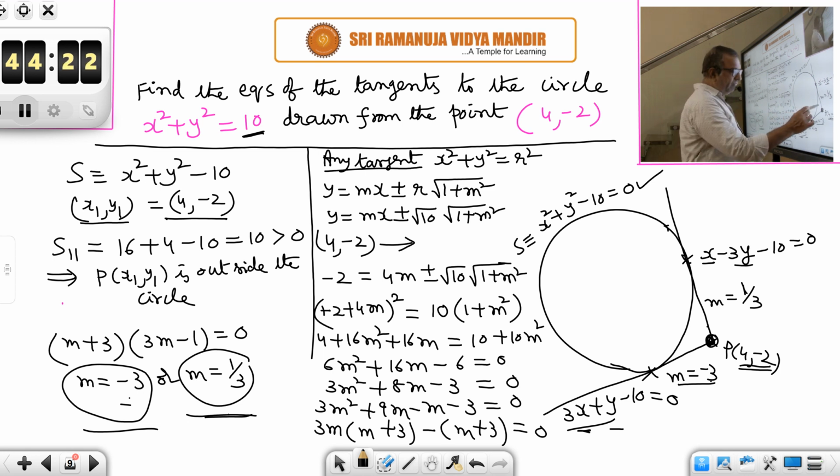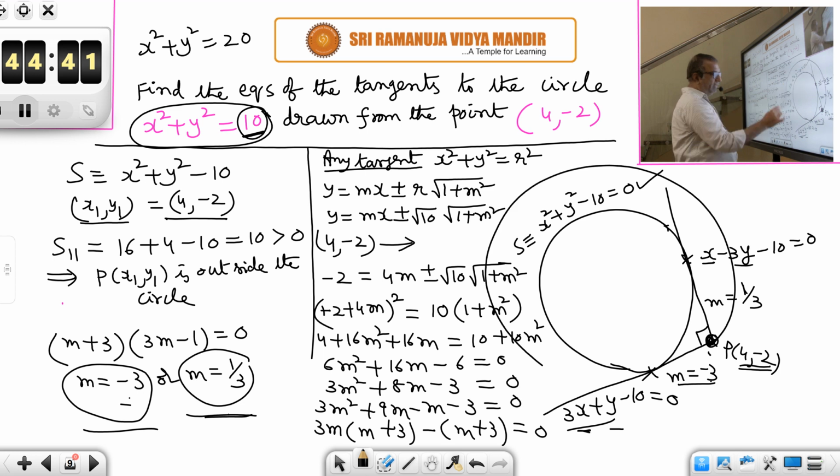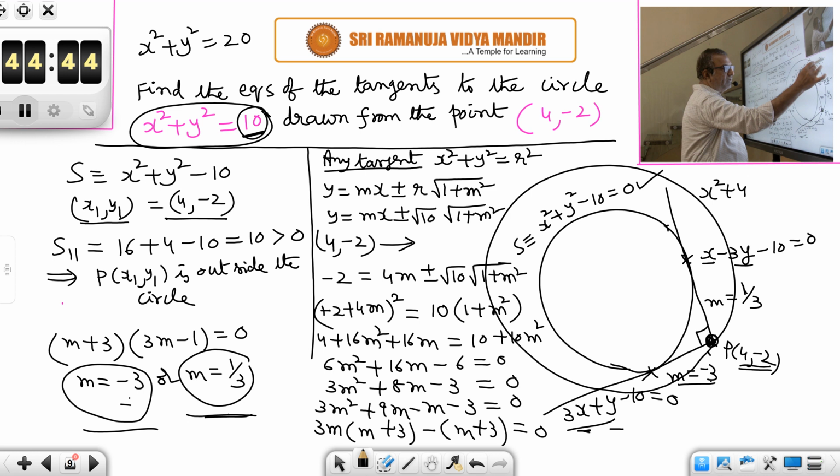So from P, why are you getting perpendicular tangents? Because this point P is on the director circle of this circle. What is the director circle of the circle x² + y² = 10? The right side we just have to multiply by 2. So x² + y² = 20 is the director circle here.